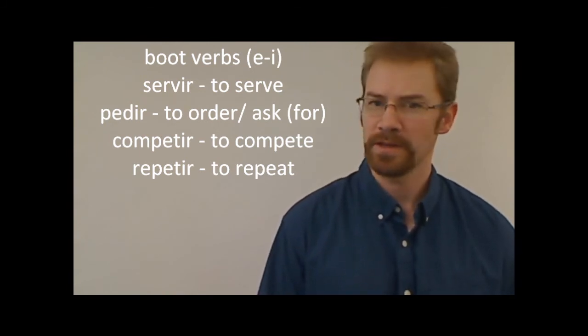Now if you're asking yourself with that last one, repetir, well, there's 2 E's in the verb repetir, so which one do I change to an I? Just remember with boot verbs, it's always going to be the last one unless it's an ER verb. So if it were an ER verb, it wouldn't be that E, but since it's an IR verb, you don't have to worry about that. So on the verb repetir, the E that'll change to an I is that second E, the one after the P.